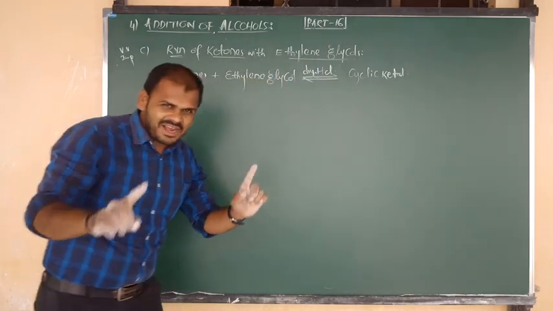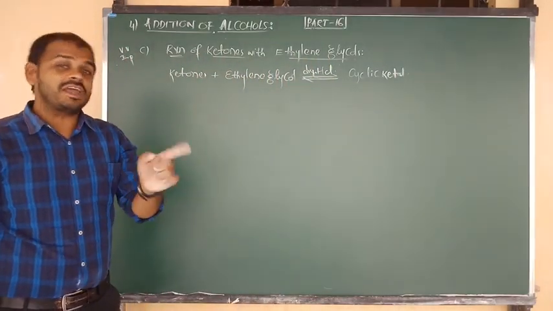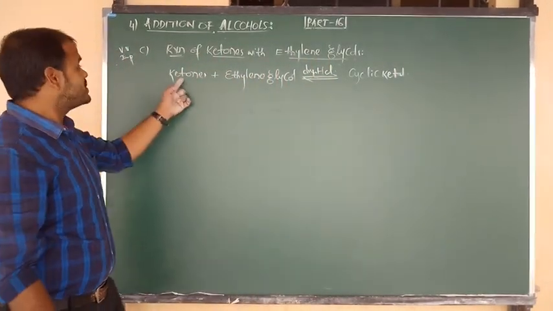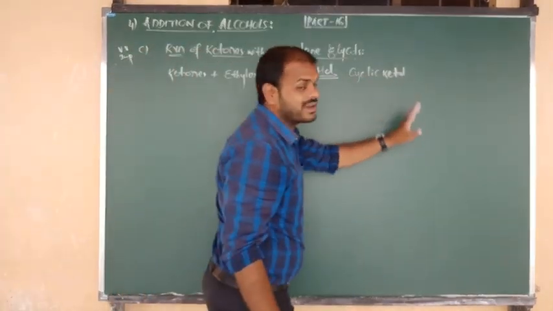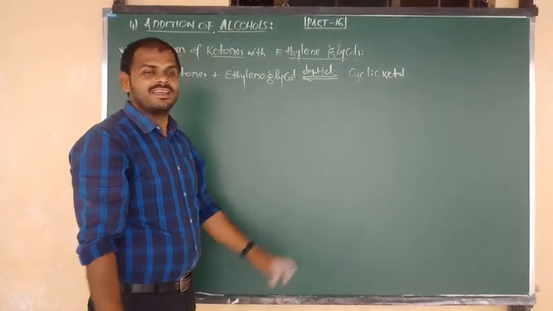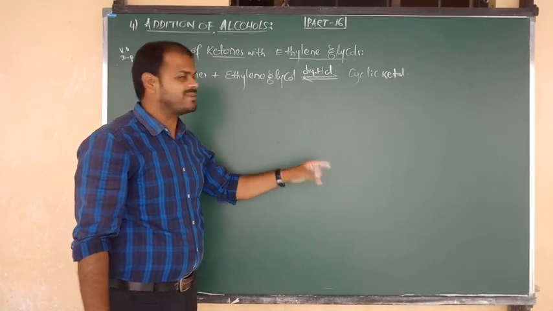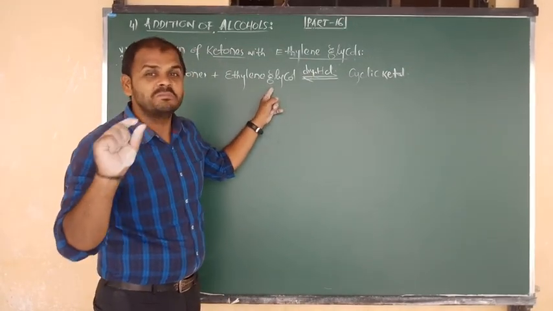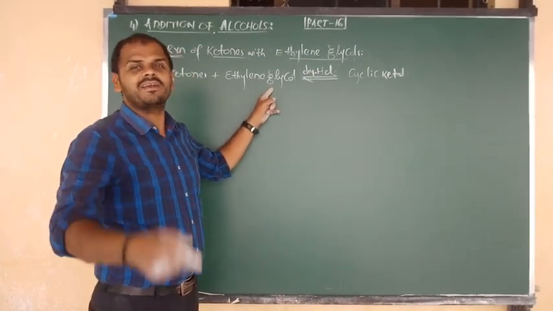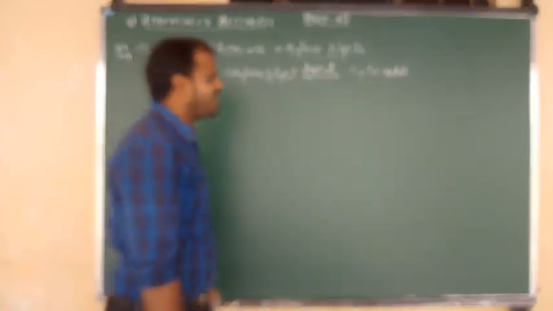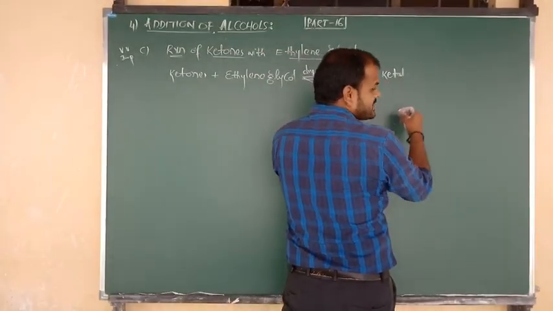So generally aldehydes give final product acetal, ketones give final product ketol. So this is also ketone, the final product is ketol, but here we are getting cyclic ketol because the alcohol is not simple alcohol, it is dihydric alcohol, means ethylene glycol. So what you are getting as final product, beta? Cyclic ketol.